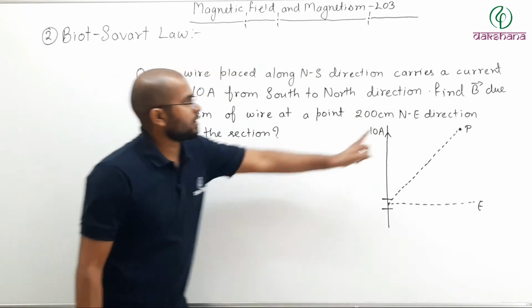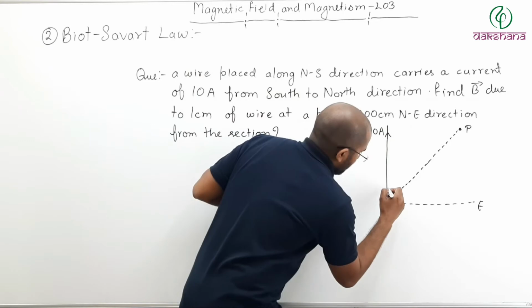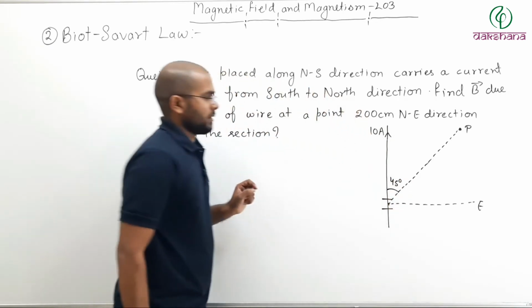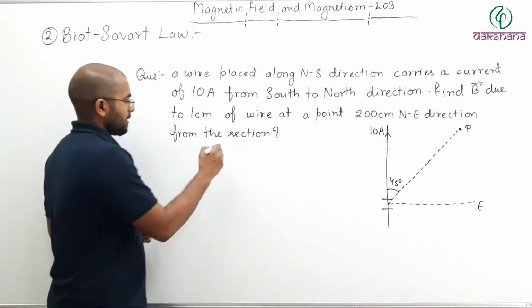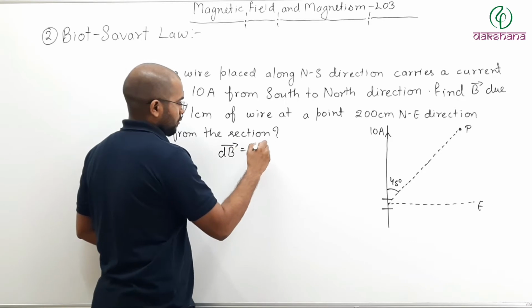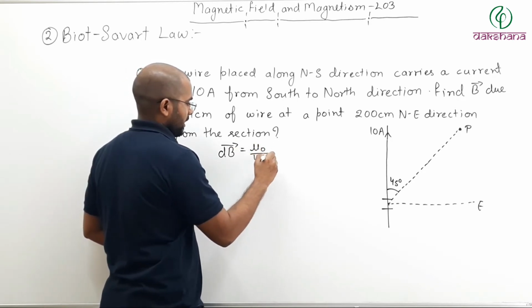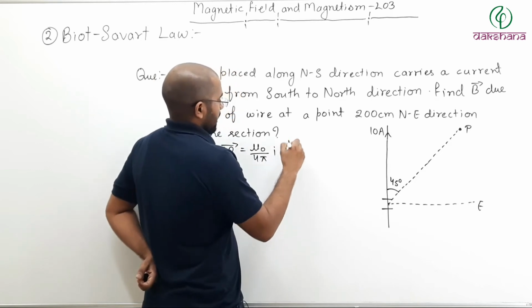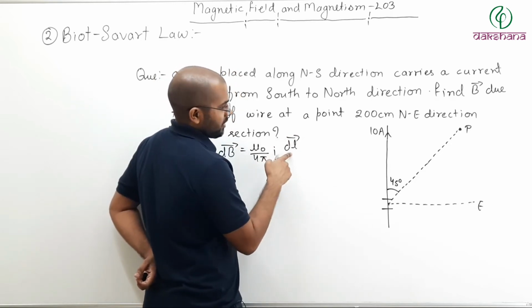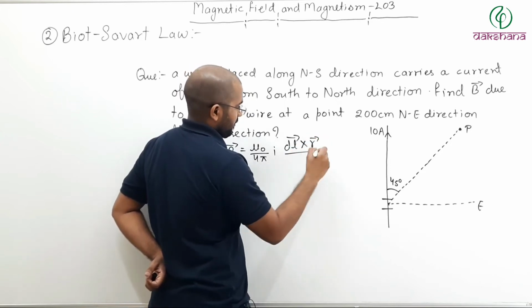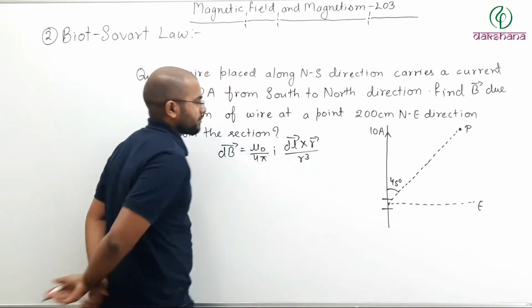Northeast means this angle will be 45 degrees. Now what was your formula? The formula was dB vector equals mu naught by 4 pi I, dl section vector cross position vector divided by r cube.